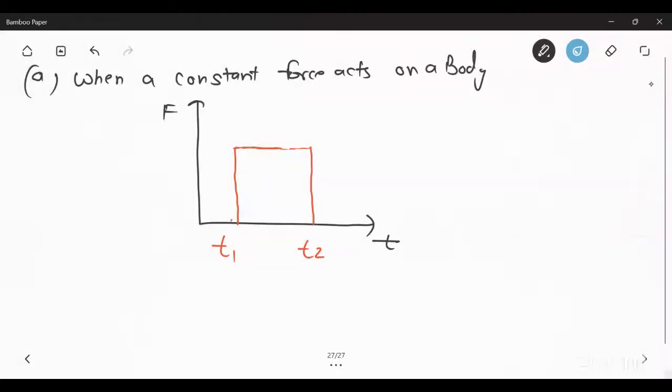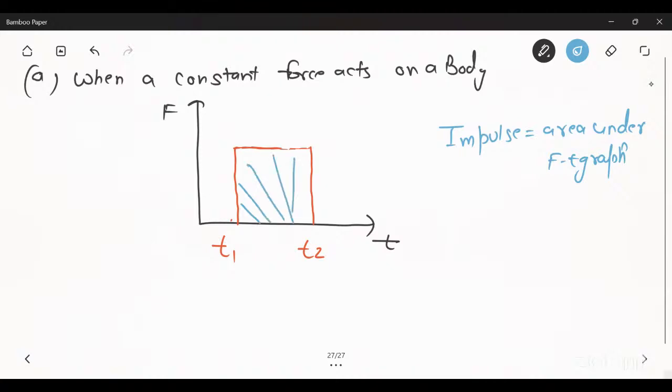In that case, impulse is equal to the area under the F-T graph. That area is known as your impulse when a constant force is given.